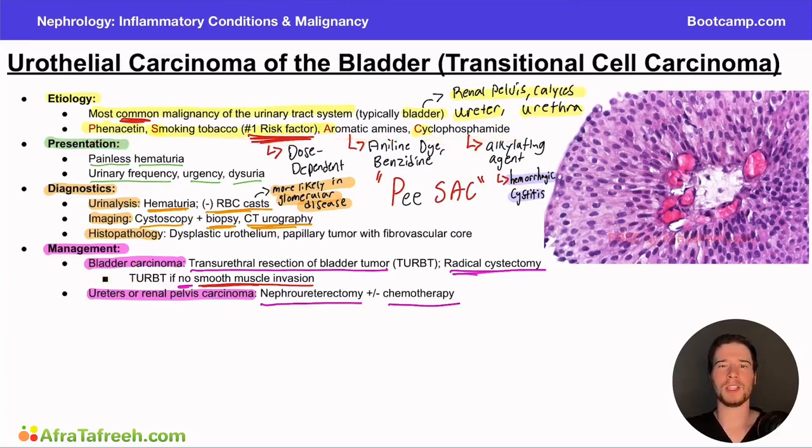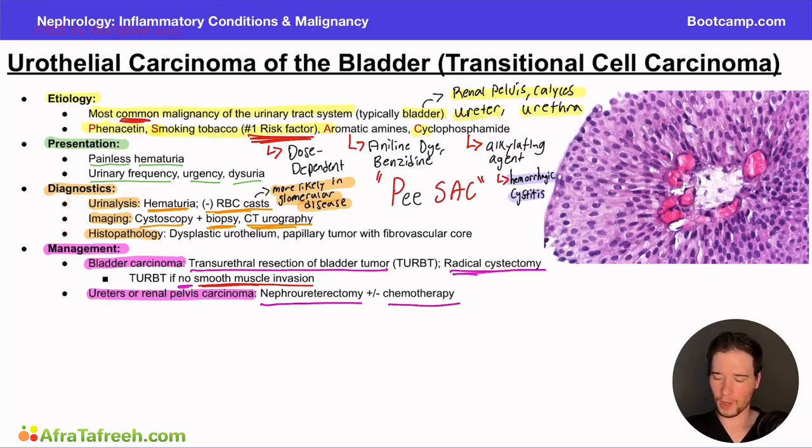When we think about the presentation here, it can present in a variety of different ways, but we think about our classic symptoms for urinary pathologies. That's going to include things like frequency, urgency, dysuria, and hematuria. Recall, think of malignancy when you see painless hematuria, because at this level, that's most likely to be the patient's condition. Our workup is going to include our pretty standard things, our urinalysis, our imaging, and even some histopathology.